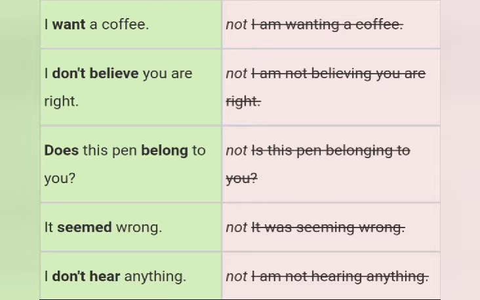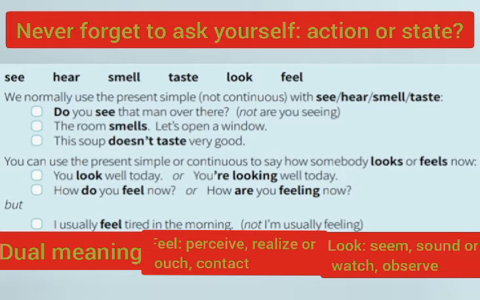Because they are stative verbs. And with stative verbs, you don't use the present continuous tense. Never forget to ask yourself action or state, because verbs might have dual meanings. For example, feel may mean perceive or realize, or may mean touch. Look may mean seem or sound, or watch or observe. So always ask yourself, action or state.